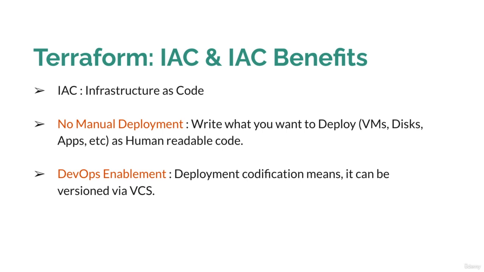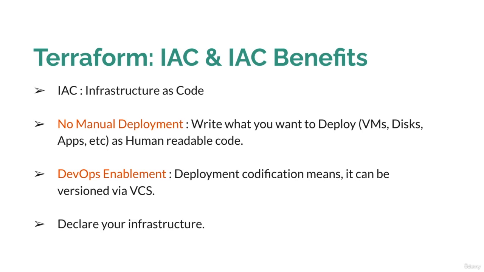What is the benefit of versioned deployment code? Suppose in release X you have some services like A, B, C, but in release Y you are going to add one more service called D, and there is a change in services A, B, C as well. If your code is versioned, then in future, if you want to deploy release X, you are able to do so, although your current production is running on release Y. Like your software code versioning, you can also version the deployment code.